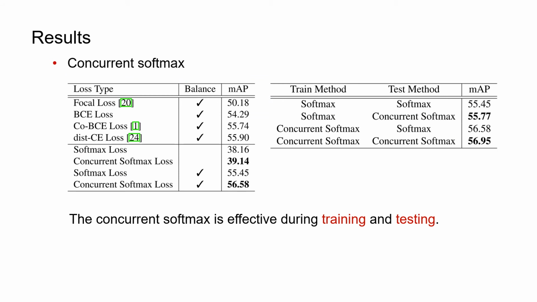Here we explore the influence of concurrent softmax in the training and testing stages respectively. As you see, our concurrent softmax outperforms the BCE, co-BCE, and distribution CE, and we found applying concurrent softmax without training can bring 0.32 mAP improvement. It also proves that the suppression effect between concurrent categories is harmful.